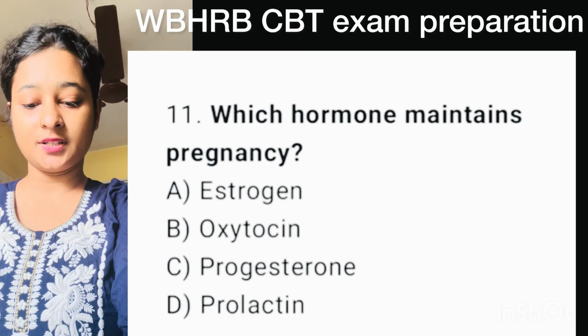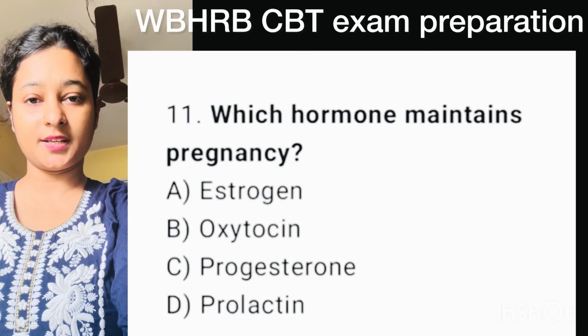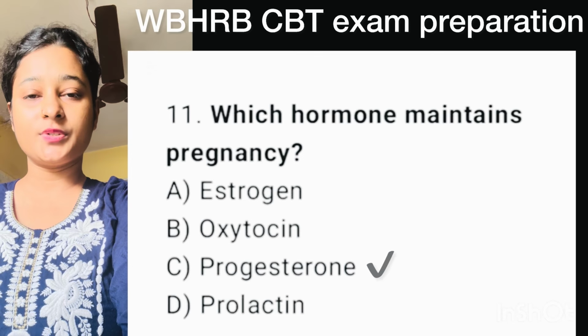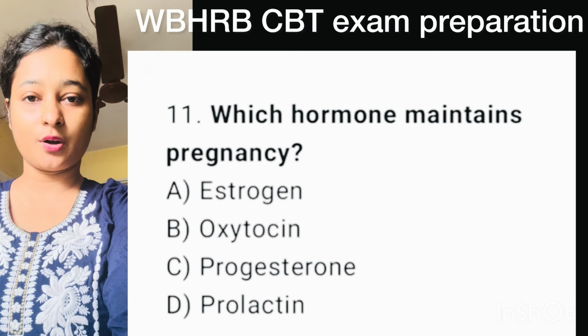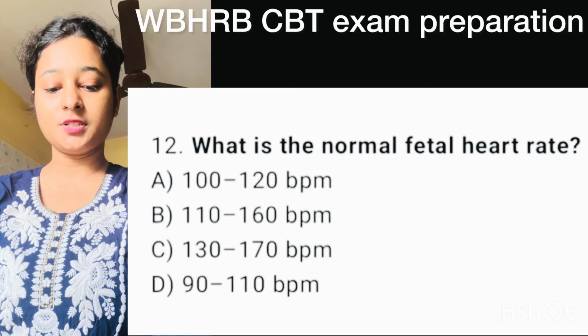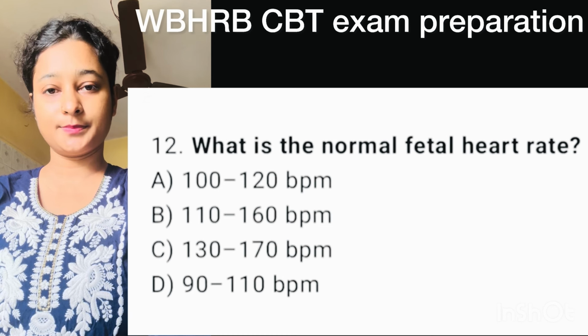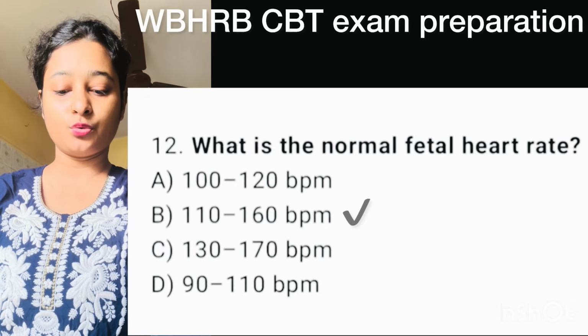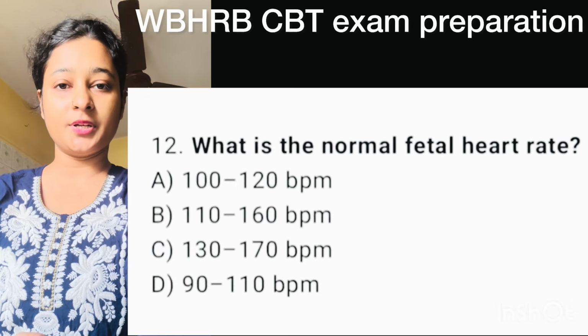Question number 11. Which hormone maintains pregnancy? Here correct option is option C, progesterone. Question number 12. What is the normal fetal heart rate? Here correct option is option B, 110 to 160 beats per minute.